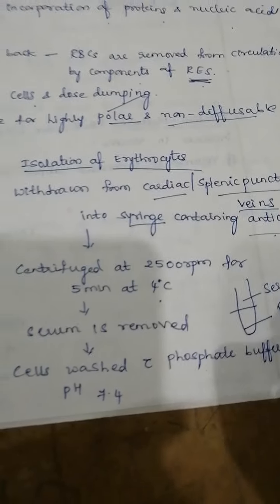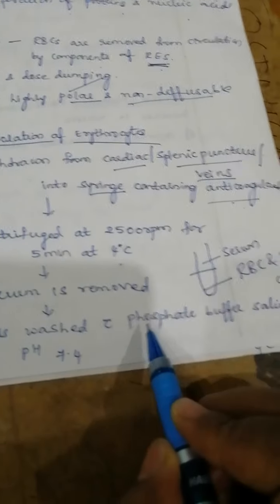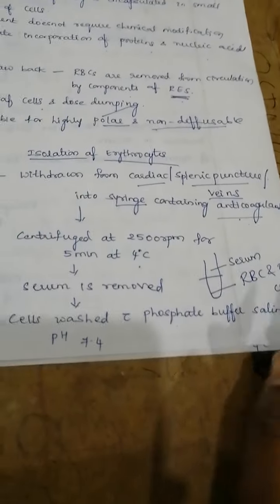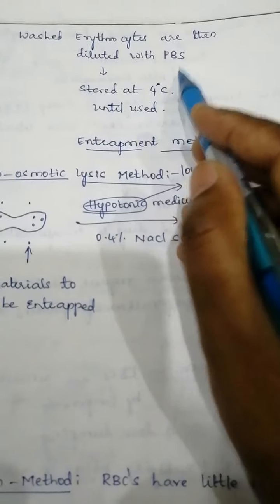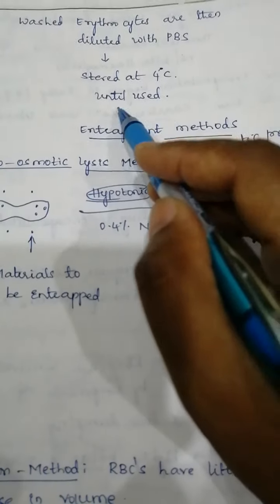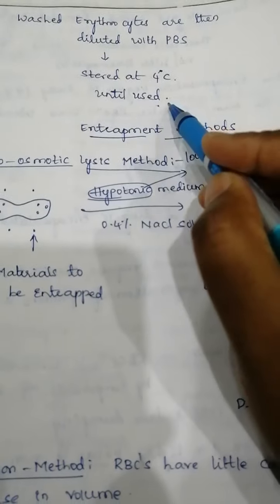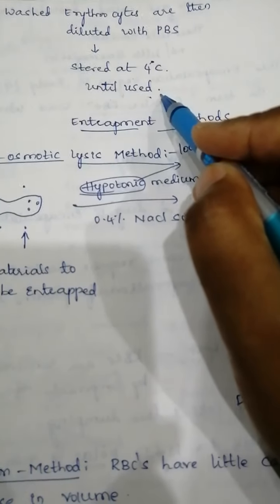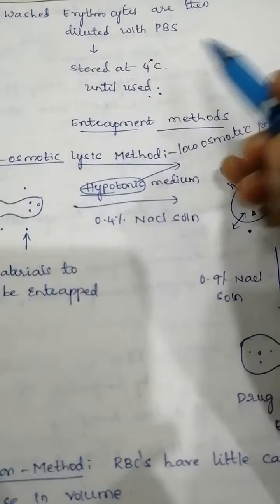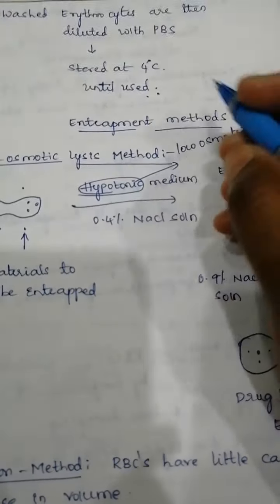You have to isolate the RBCs, and the cells will be washed with phosphate buffer saline at pH 7.4. Next, the washed erythrocytes are diluted with phosphate buffer saline and stored at 4 degrees centigrade until used. Okay, this is the isolation method of RBCs, and after isolating you go for the lysis method. After lysis, you load the drug into them and seal them.